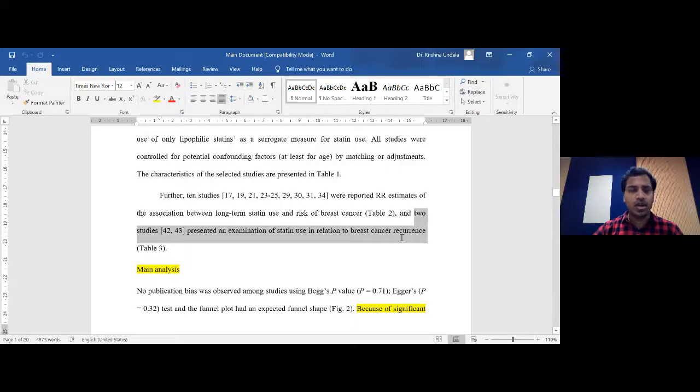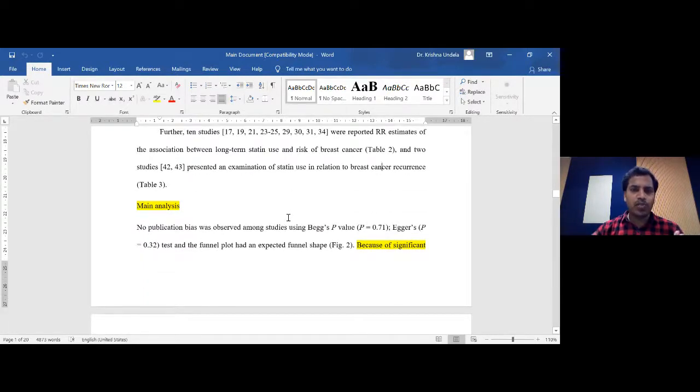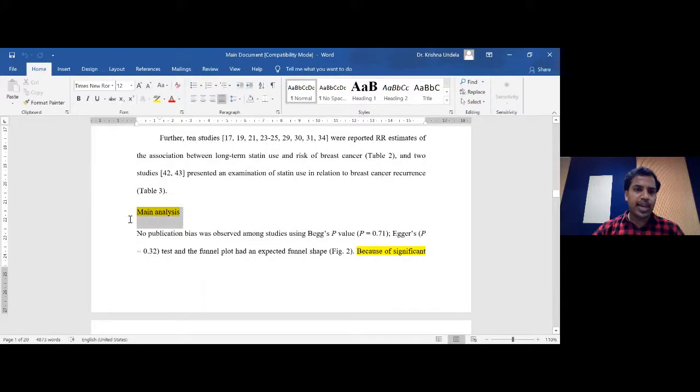As I mentioned, we have done 2 more separate analyses: one for long-term statin use and risk of breast cancer, and another for breast cancer recurrence after using statins. So we did 2 more analyses by taking information from the same 24 studies. I think we have clearly explained the various important aspects of all the studies as the first part of the results. Then we are going to explain the main analysis information, which is the heart of the results.